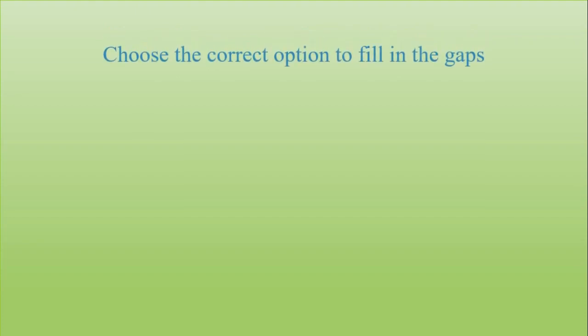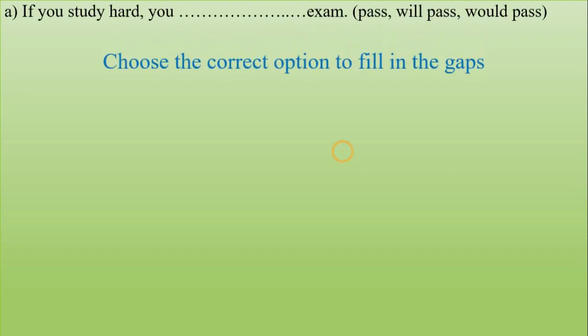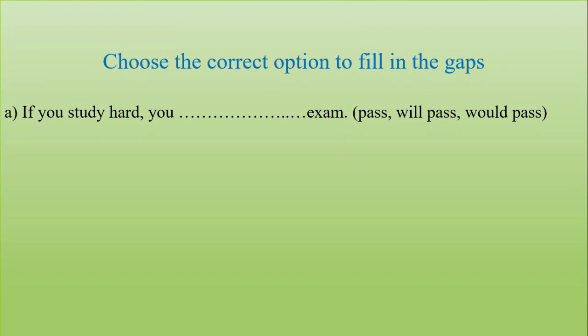Now, it's the time for exercise. Conditional sentence type 1. Choose the correct option to fill in the gaps. Question number A. If you study hard, you did exam. Pass, will pass, would pass. Dear students, keep guessing the right answer from the options.